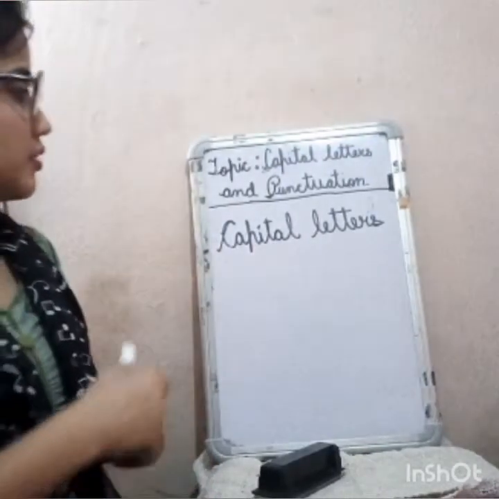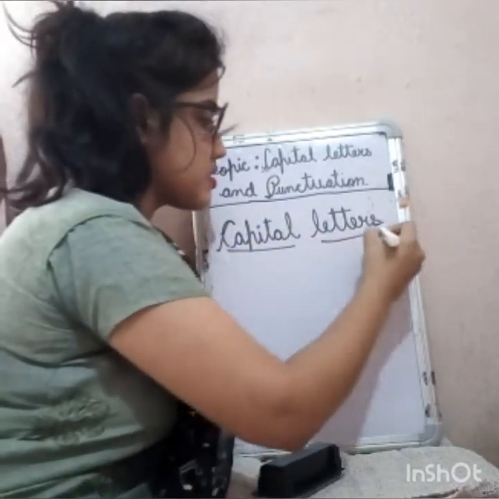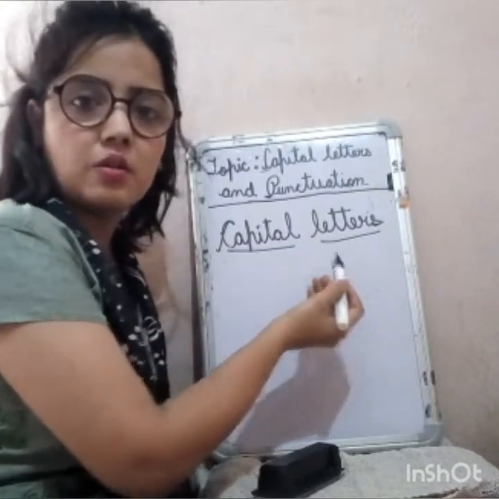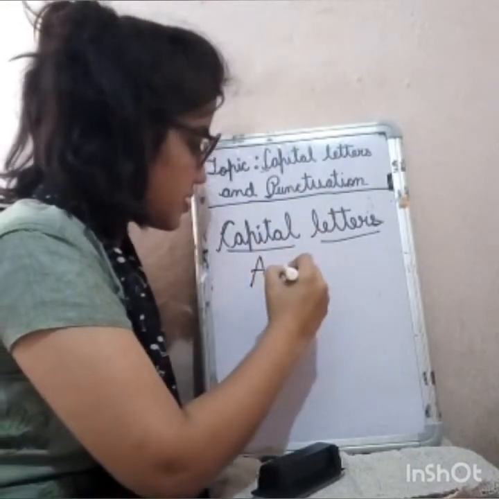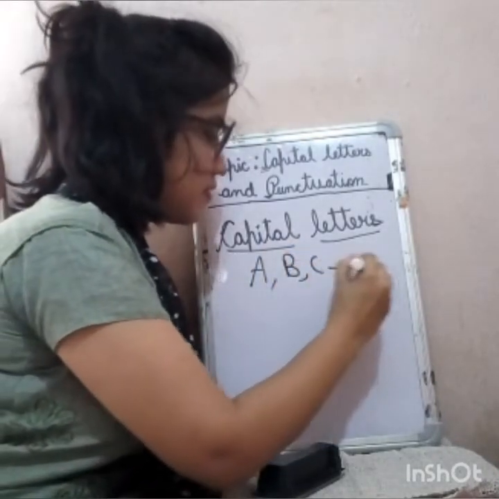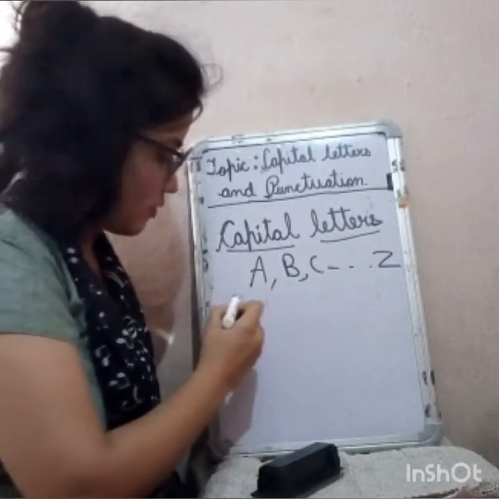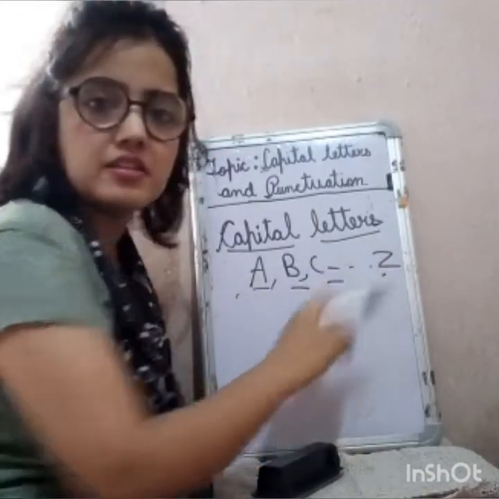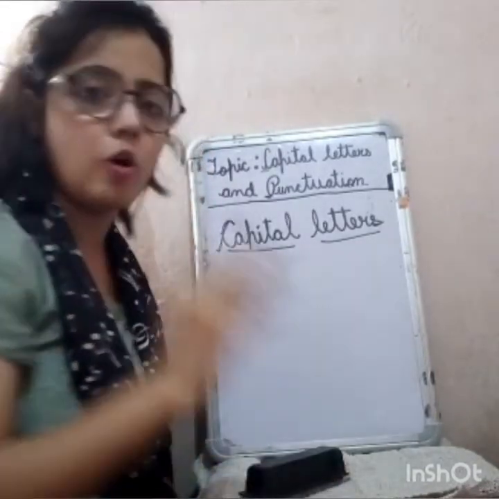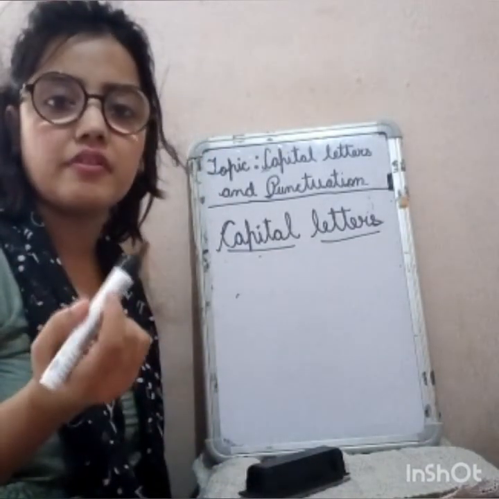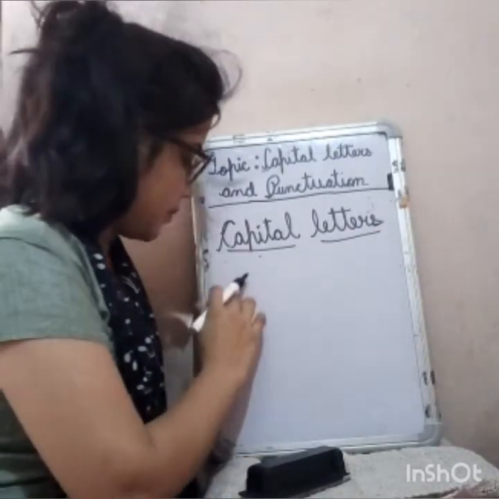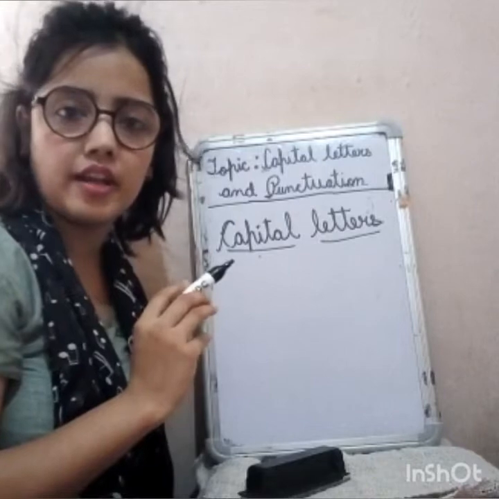First of all, you know that since you have entered the school, you have learned the capital letters, all 26 letters. So we write in capital letters like this. And you also know that whenever we write our name or somebody else's name, we make the first letter of that name capital.